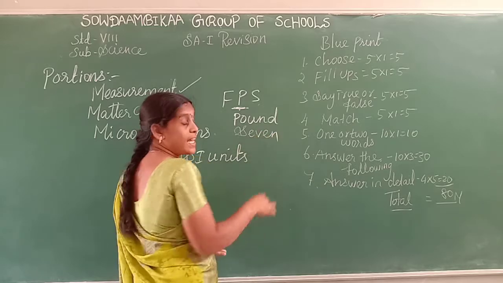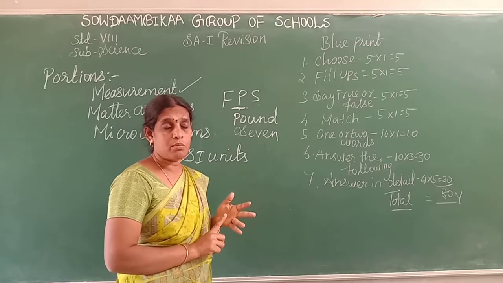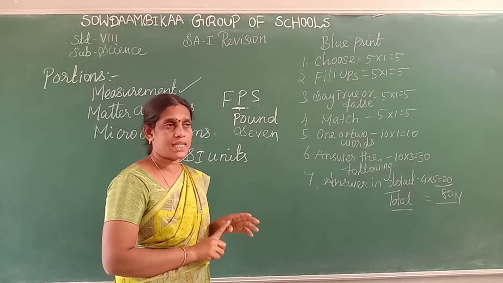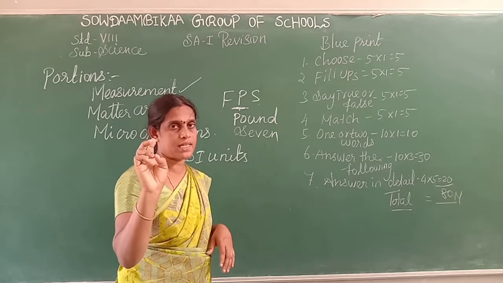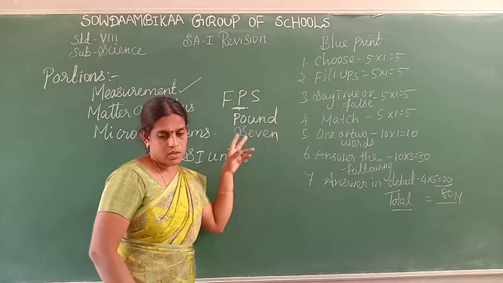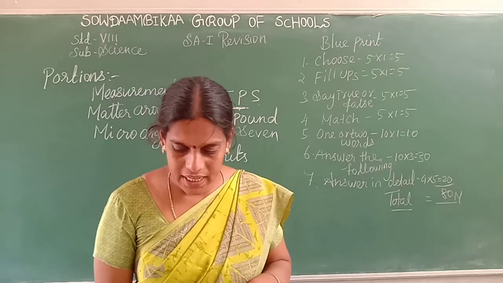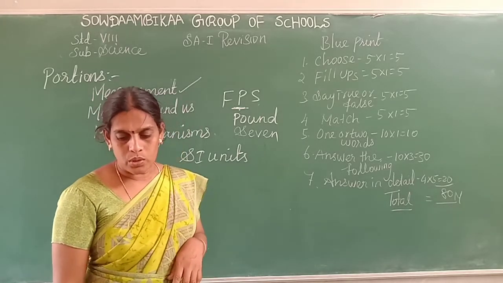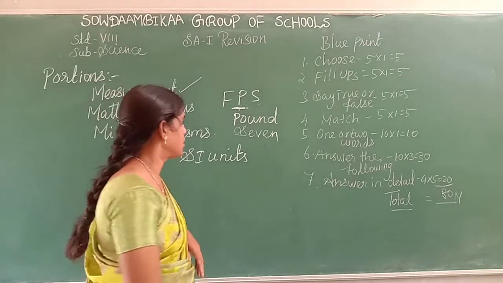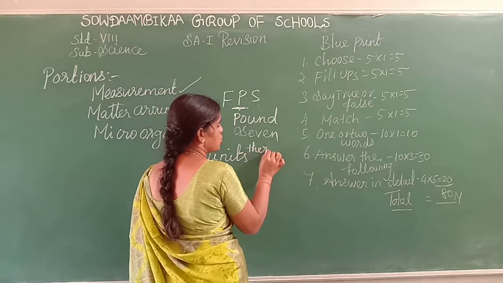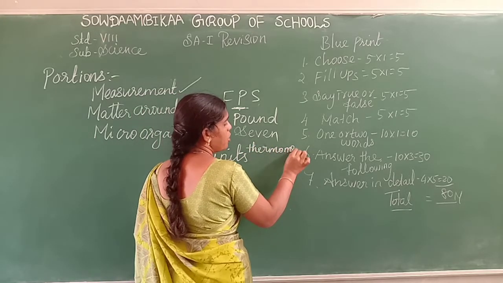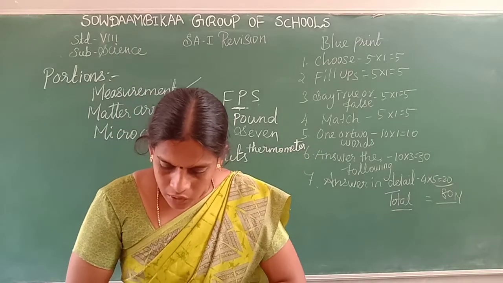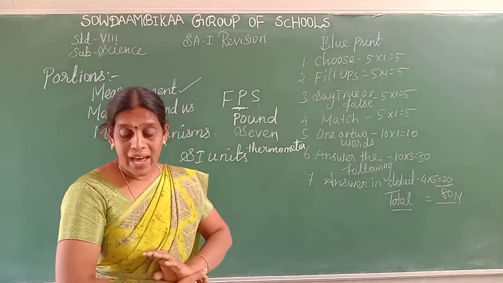Okay, 7. What are they? Length, mass, time, temperature, electric current, amount of substance and luminous intensity. Yes, 7 quantities. Next, give the name of the instrument used for measurement of the temperature. Thermometer. Next one. What is the lower fixed point of the Fahrenheit?